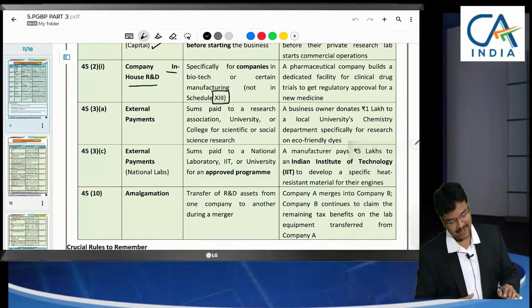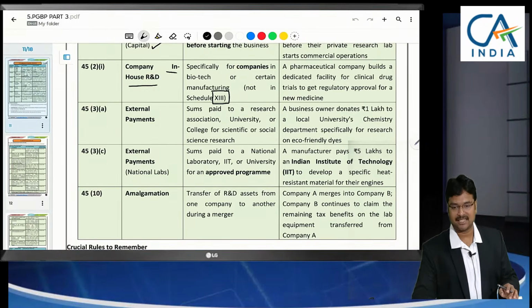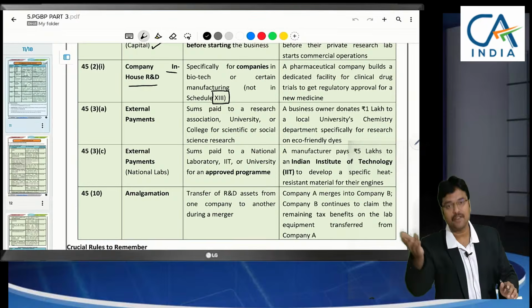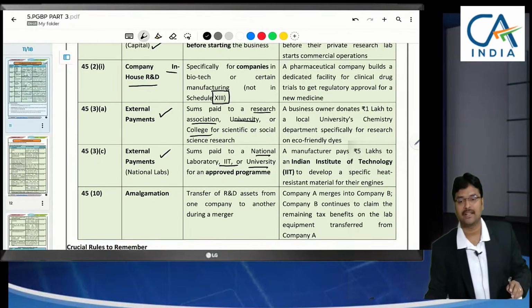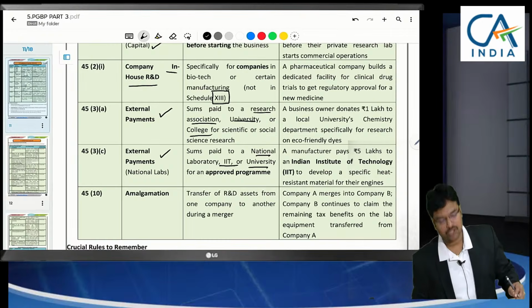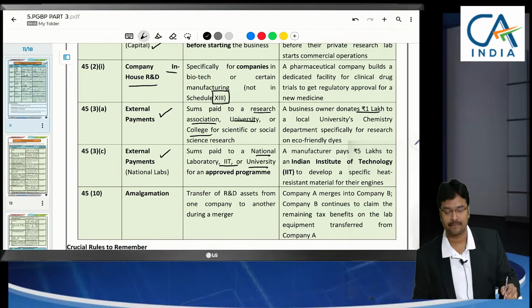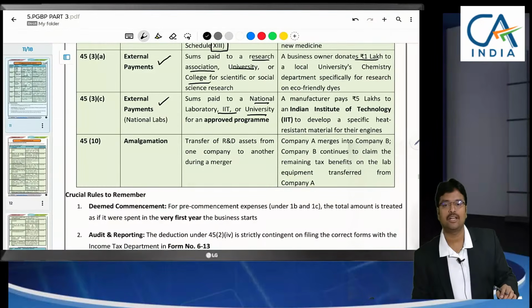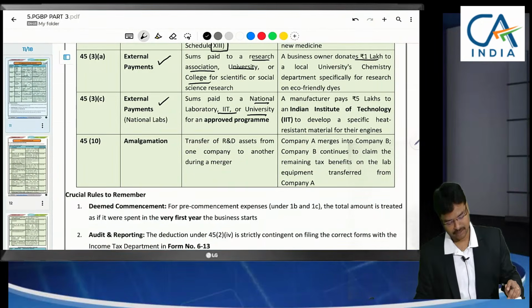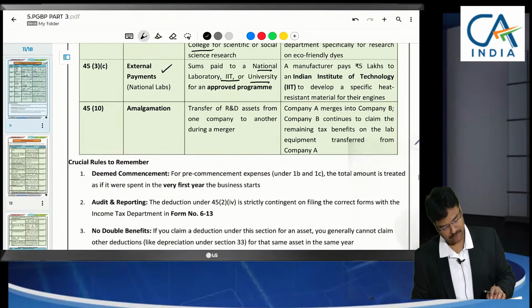So till now we were spending expenses for our own business research. But now if we contribute to others, external payments to national laboratories, IITs or universities, or any scientific research association with the object of scientific research, to that college which is in scientific and social research, the donation can be claimed as a deduction. From our point of view, the donation given to them can be claimed as deduction. Next.